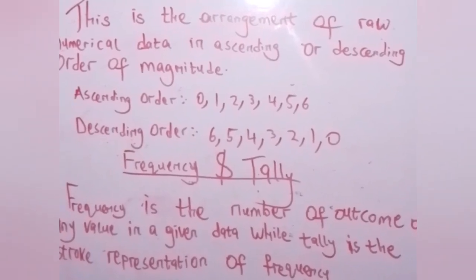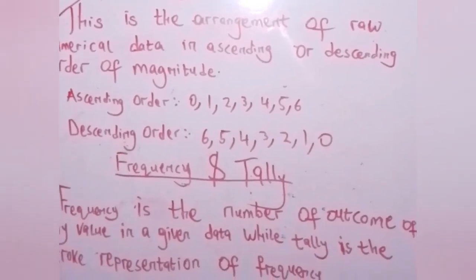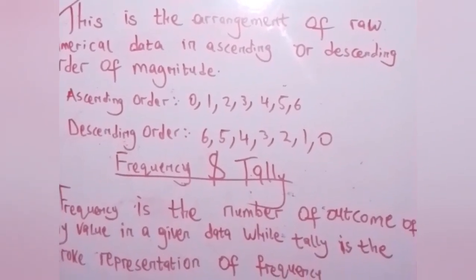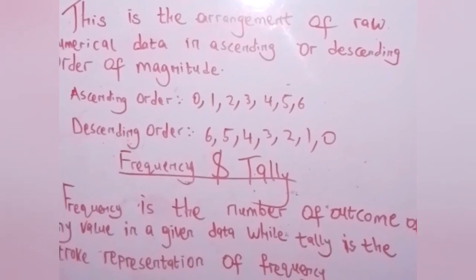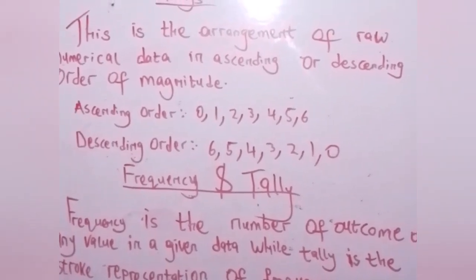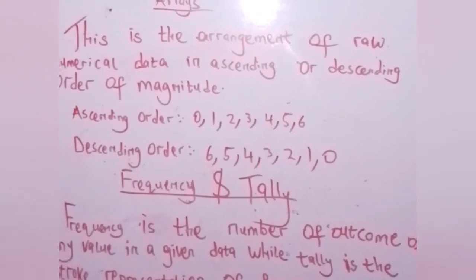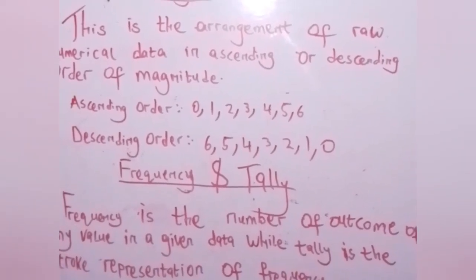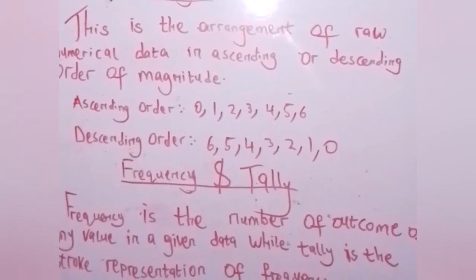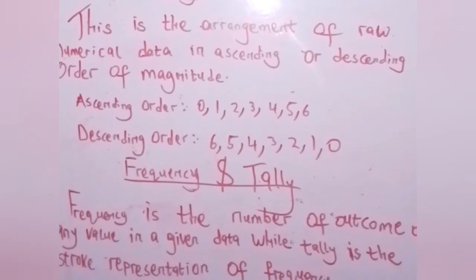That's what we call frequency. It is the outcome of red clothes, the outcome of blue coats in this house. Frequency is the number of outcomes of any value, whether it is clothes, rooms, or any materials. That's why I say frequency is the number of outcomes of any value in a given data.